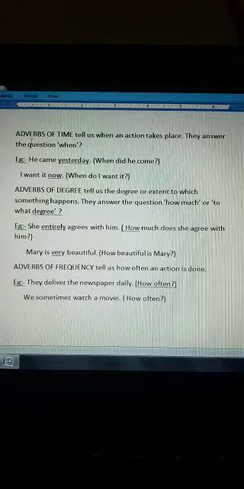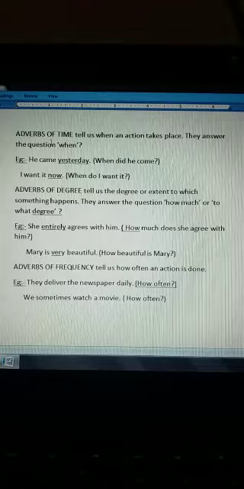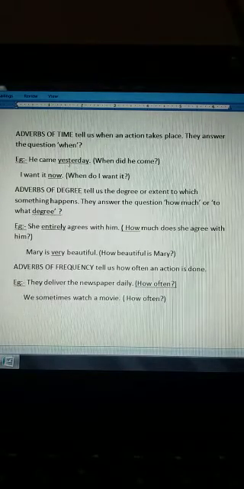Now what is adverbs of time? These adverbs tell us when an action takes place. Time means when. So they answer the question when. Like suppose he came yesterday. So when did he come? He came yesterday. So yesterday is the adverb over here. But how will we know what kind of adverb it is? So yesterday tells us about the time when he came. So this yesterday is adverb of time.